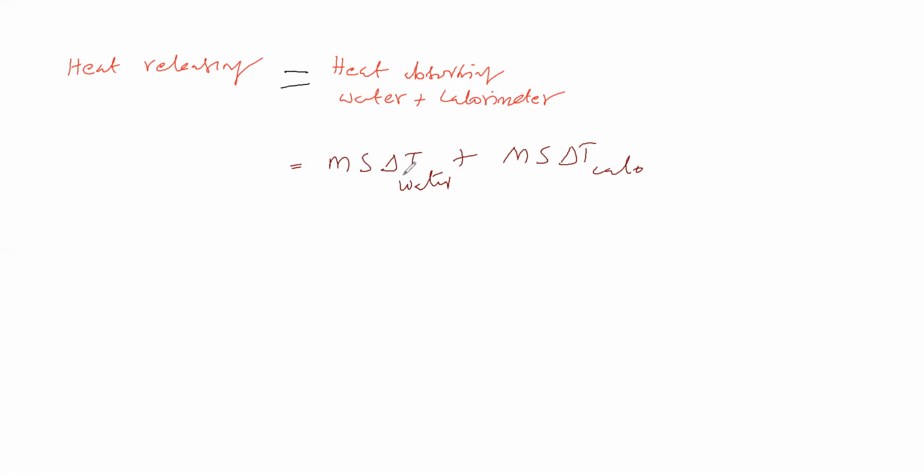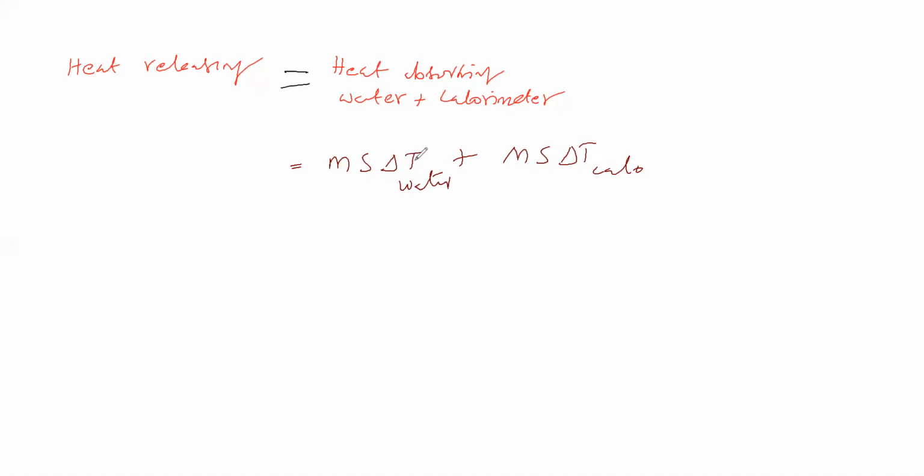The initial temperature is T1 and the final temperature is T2, noted using a thermometer, which gives delta T. M is the mass of calorimeter, S is the specific heat of calorimeter, and delta T remains the same.